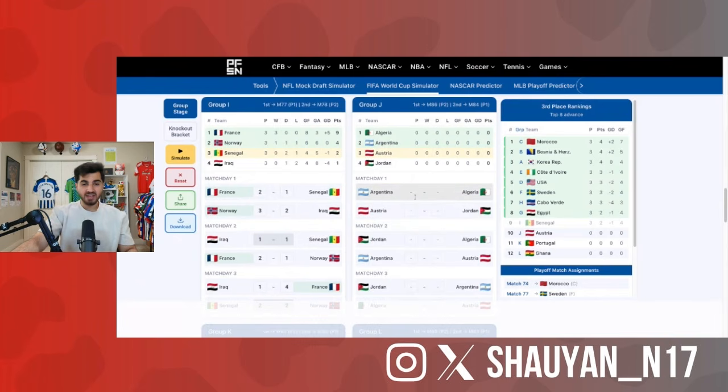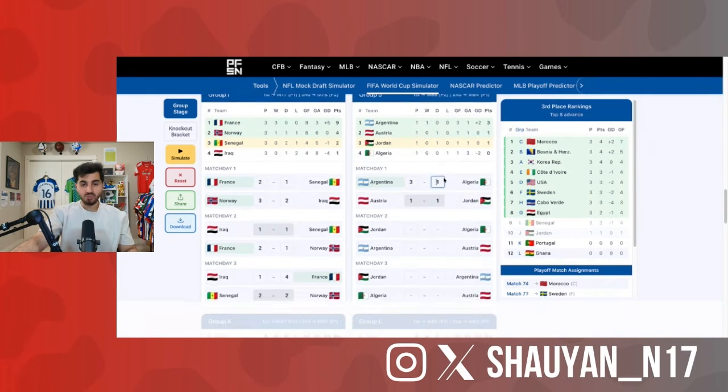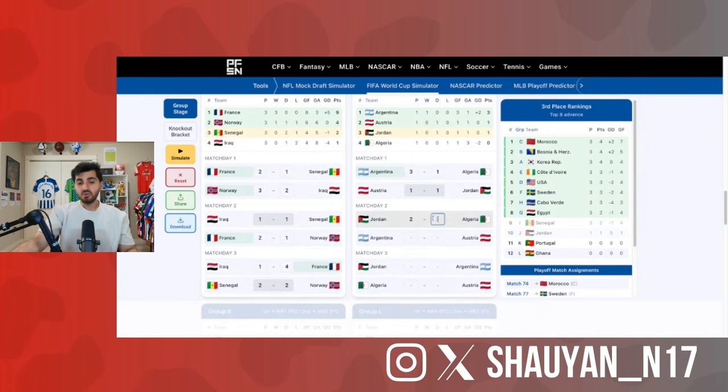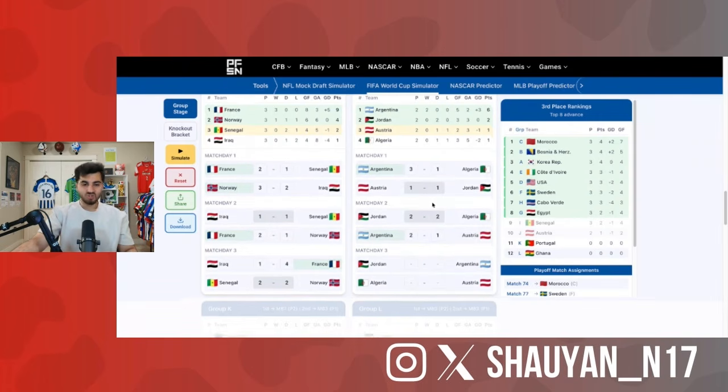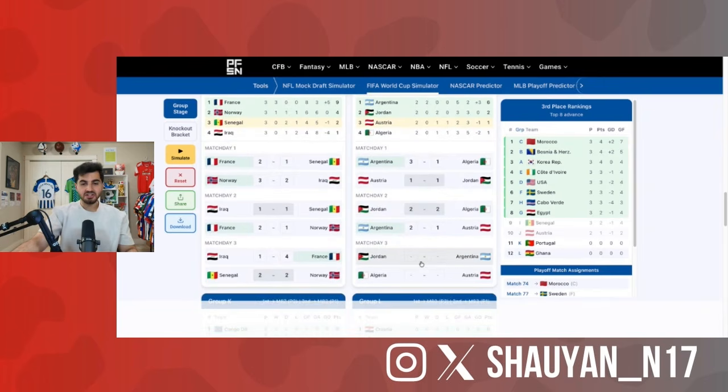Group J, Argentina, Algeria. Yeah, I think this will end 3-1. Austria against Jordan. I'm going to go with a 1-1 here. I think Jordan get a point. Algeria, Jordan. I'm going with another draw. I have Jordan as one of my dark horses of this World Cup, so I'll go with that. Austria, 2-1 loss here against Argentina.